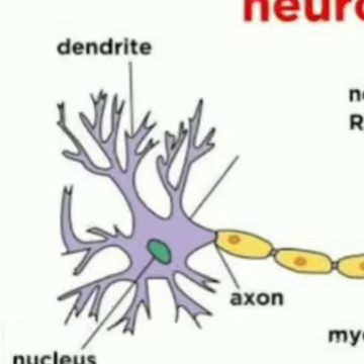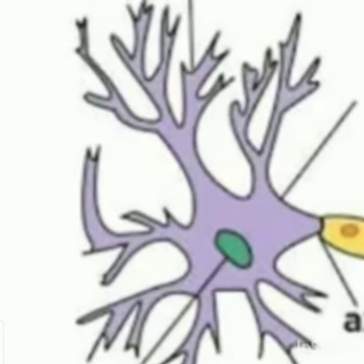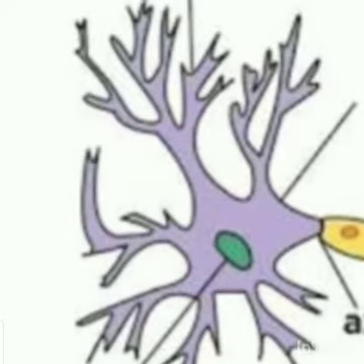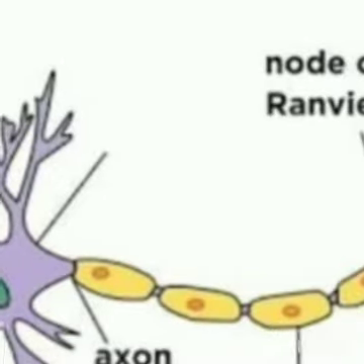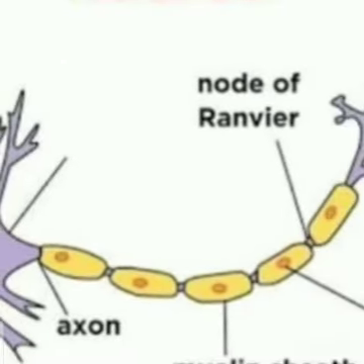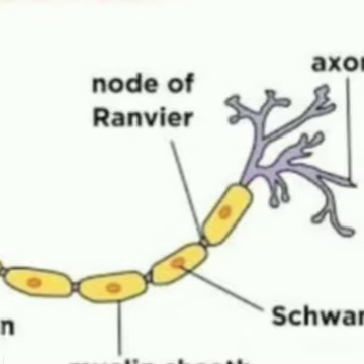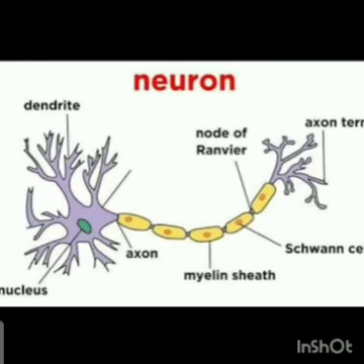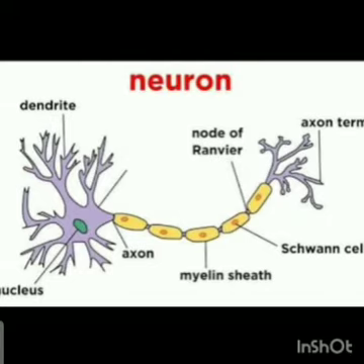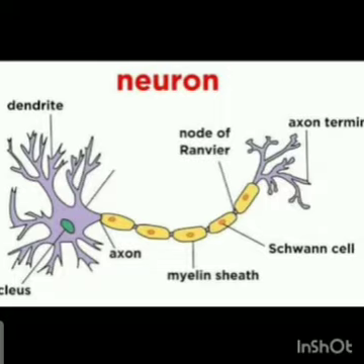In the cell body, there is the presence of dendrite which receives the information. Dendrite has a nucleus in it. From the cell body, the nerve impulse travels to the axon. Axon has Schwann cells in it. As you can see in the diagram, these are the Schwann cells. Schwann cells are covered with a layer of lipid called myelin sheath. The space between the two Schwann cells is a node, and it is called node of Ranvier. Ranvier was a scientist who discovered these nodes.